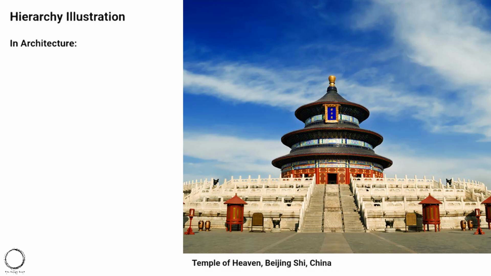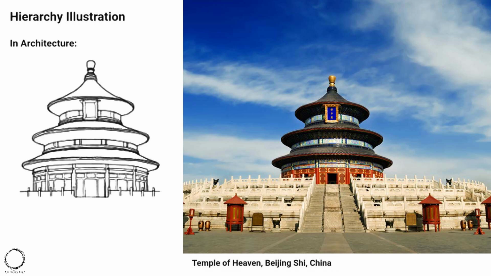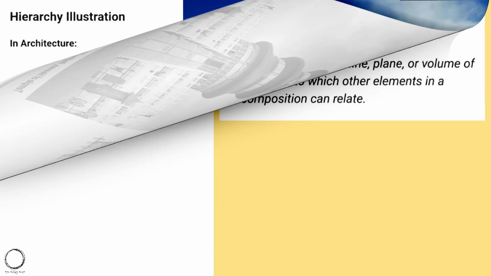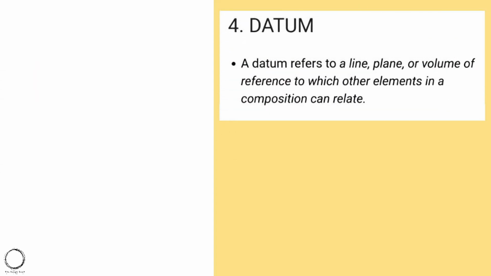If you have not come across these architectural structures, look into the video linked above. So here the hierarchy of architecture is through the roof, like you can see in the above image, with its shape and its form. I hope you're clear with hierarchy. Moving on to the next principle of design, that is datum.